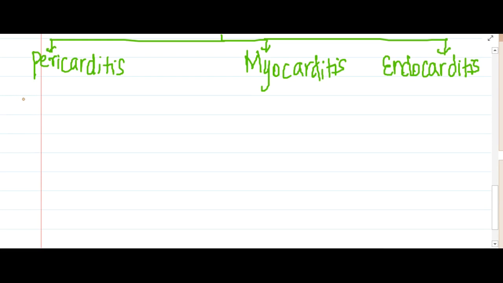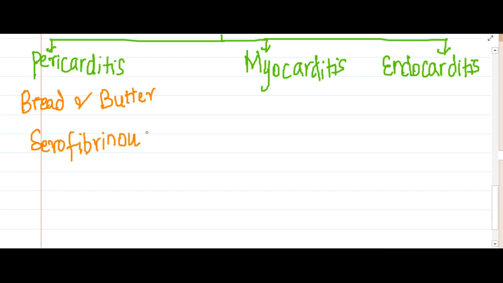Now in pericarditis we have bread and butter pericarditis. This pericarditis which you see is bread and butter pericarditis, where there is accumulation of serofibrinous fluid between the layers of pericardium.